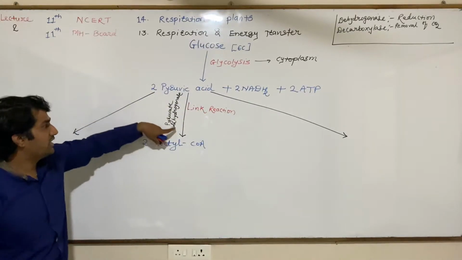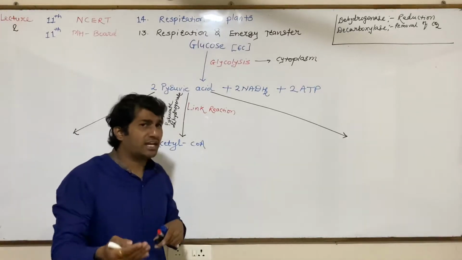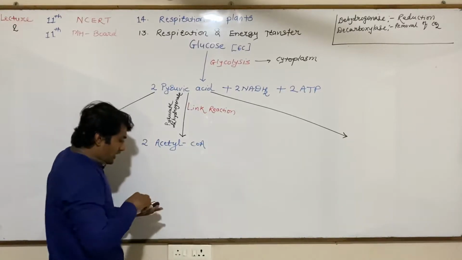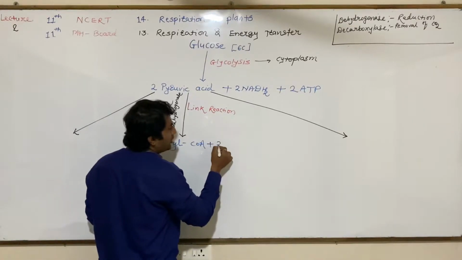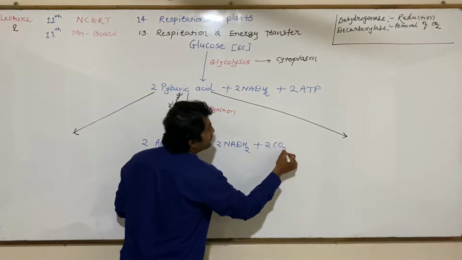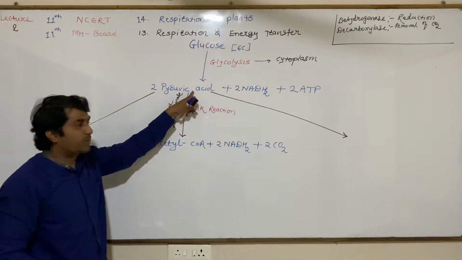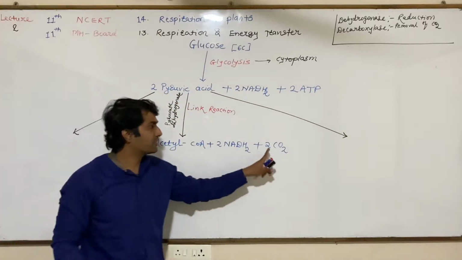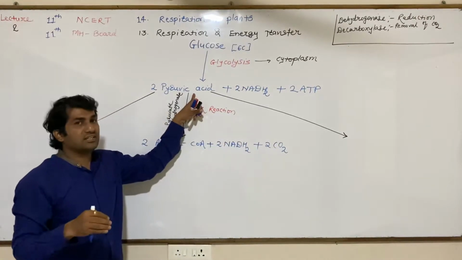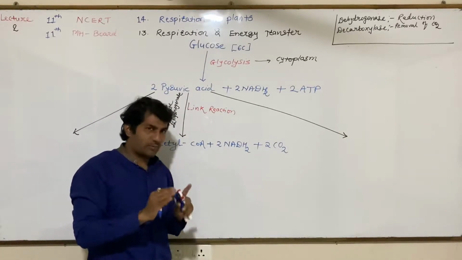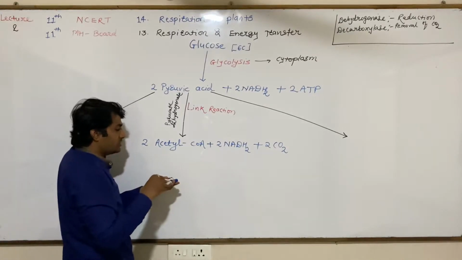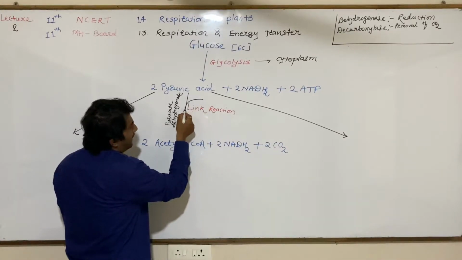So the enzyme pyruvate dehydrogenase or pyruvate decarboxylase, because in this process 2 molecules of acetyl CoA plus 2 molecules of NADH2 and 2 molecules of CO2 are produced. So from pyruvic acid to acetyl CoA, 2 molecules of CO2 are also produced. Carbon dioxide gets removed from pyruvic acid. That's why this process is also decarboxylation. How is NADH2 formed? It is formed from NAD.